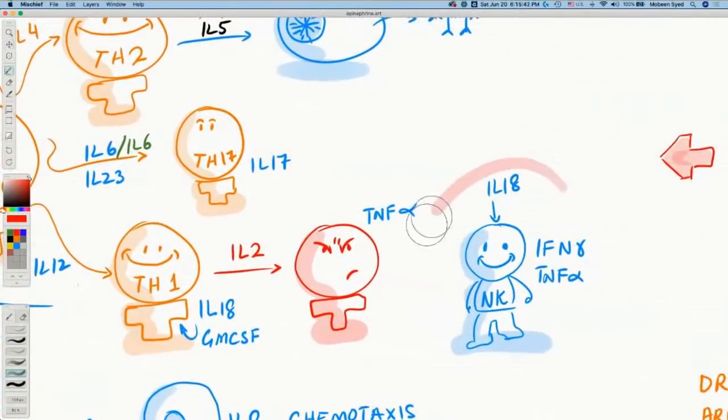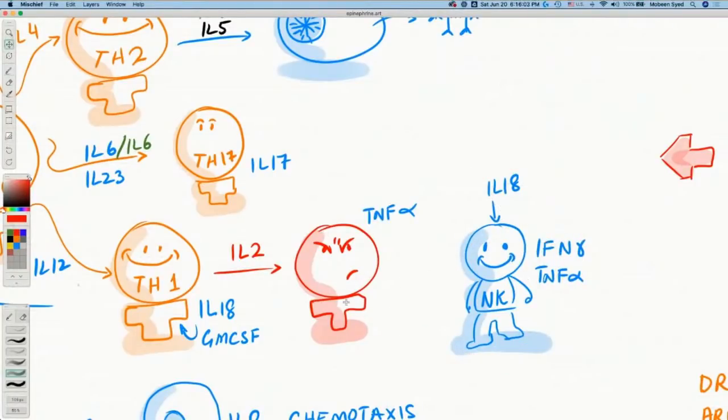Here is another character I've made here. I love this character. This character is the natural killer cells. Natural killer cells are not part of the adaptive arm. They are usually part of the innate arm, and they are also cytotoxic. They also look at the cells that are infected and kind of kill them.